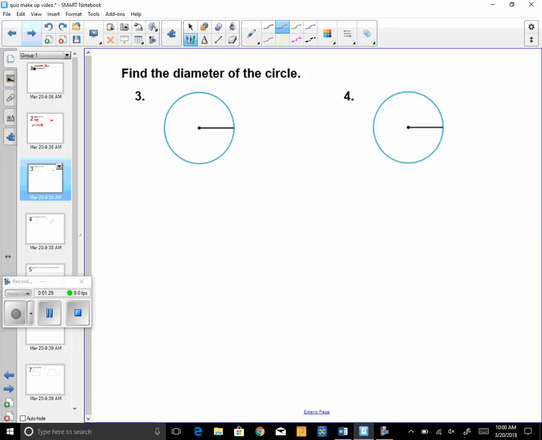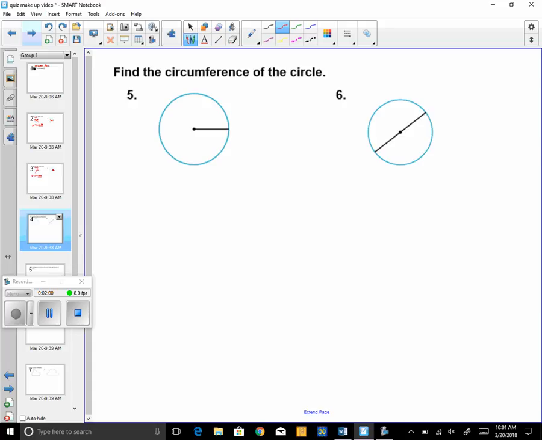Number 3, I want to find the diameter. Well, the radius on 3 is 5 meters. So it's exactly the opposite of the last problems. I need to multiply by 2 to find the entire diameter. So it's 10 meters. I'm giving you that one. Number 4, I'm not going to give you the answer, but the radius is 8 inches. All right, so make sure you put your answer in the blank and put the units. Those should be pretty straightforward.